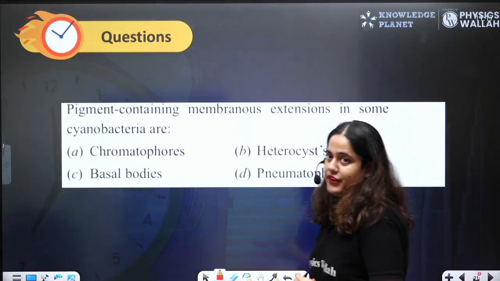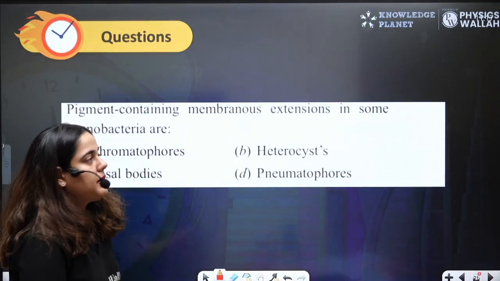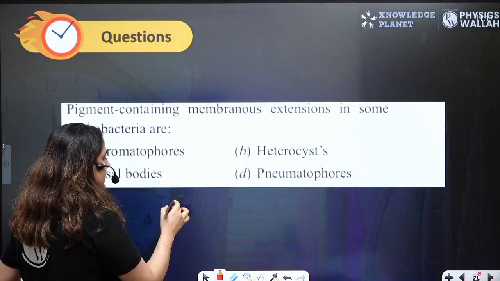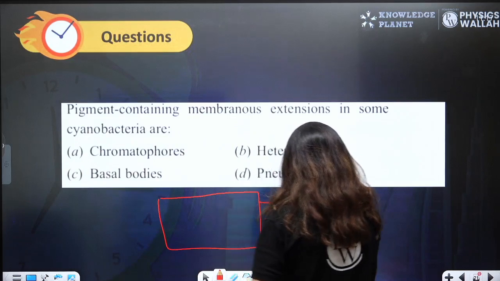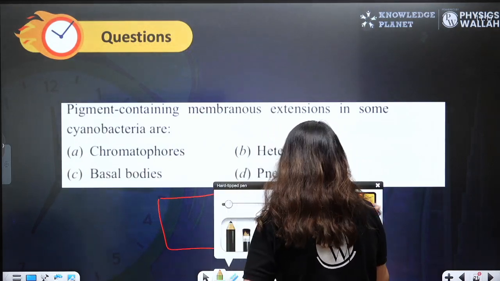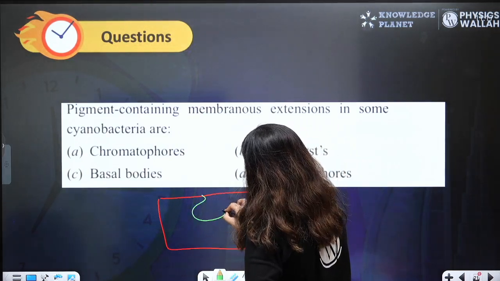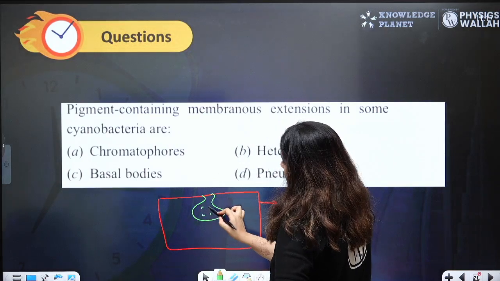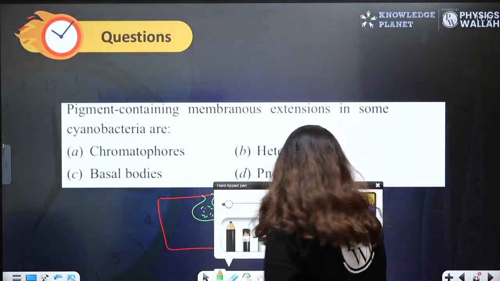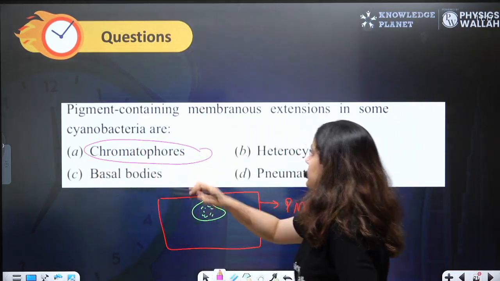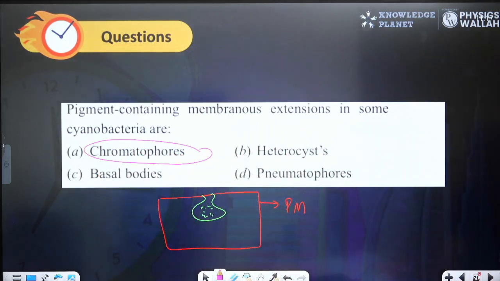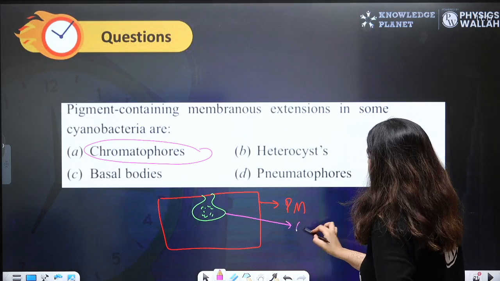And the last question is about pigment-containing membranous extensions in some bacteria. So this is the plasma membrane, and in some bacteria, the plasma membrane extends towards the cytoplasm and contains some pigment. This body is known as chromatophore.